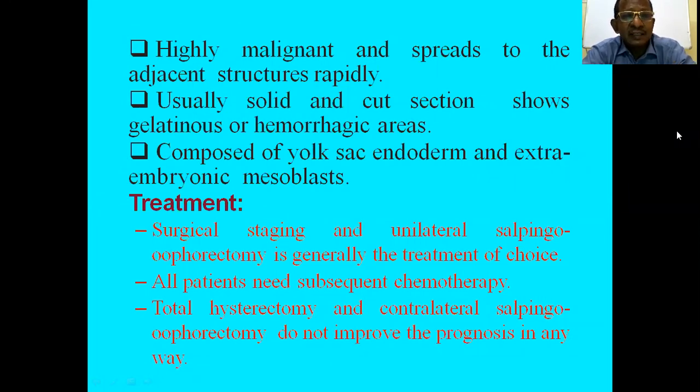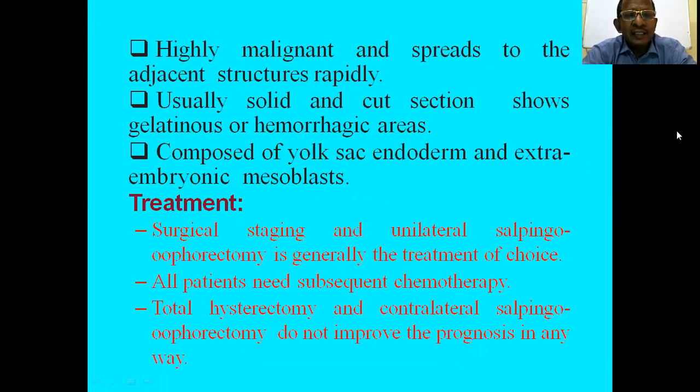It is highly malignant. Usually it is solid, and cross section shows gelatinous or hemorrhagic areas, and it is composed of yolk sac, endoderm, and extraembryonic mesoblast.